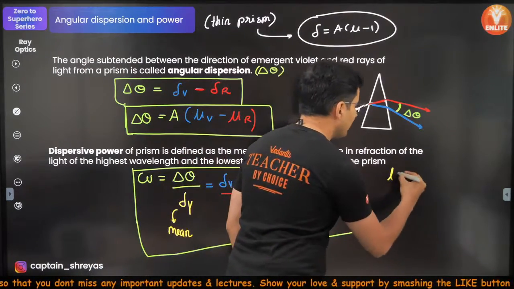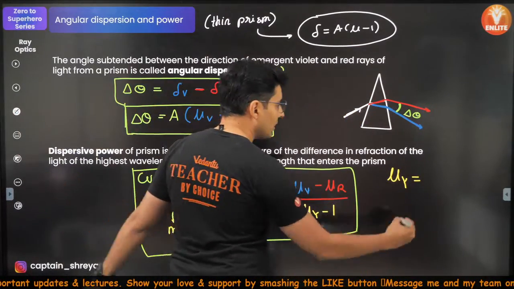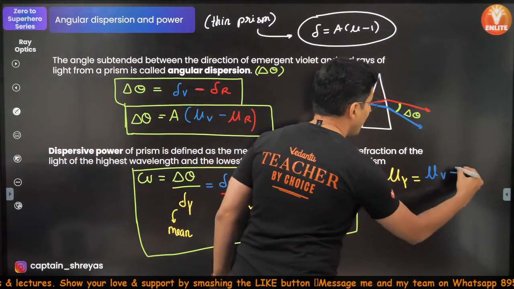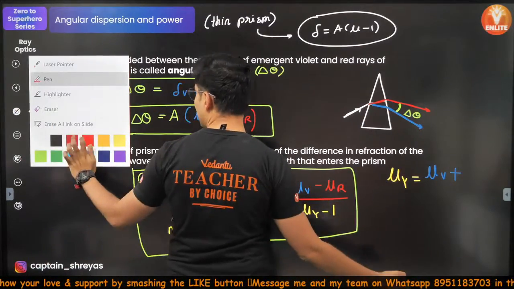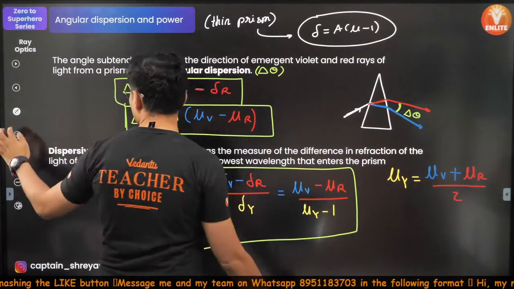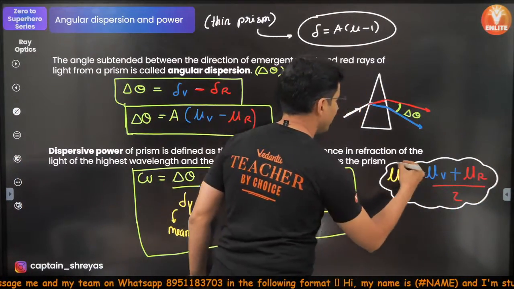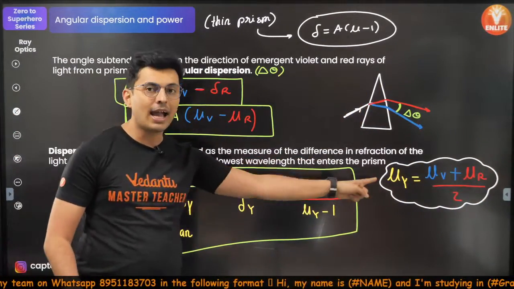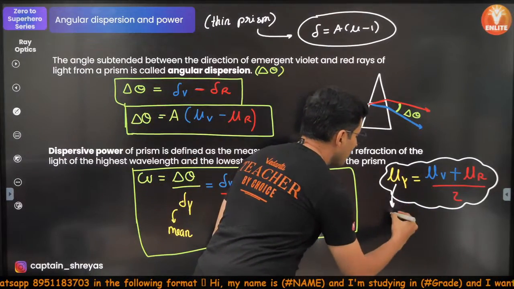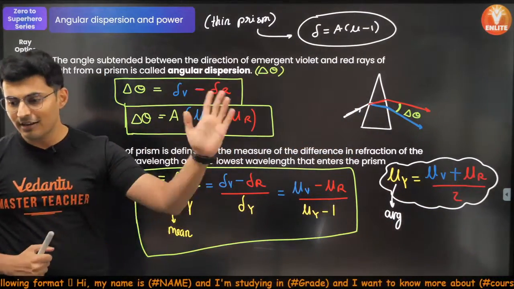Meaning the refractive index of yellow is the refractive index of violet plus the refractive index of red, the whole thing divided by 2. This is another important formula which you should definitely know. It's the average or mean color. Is that clear, everyone?